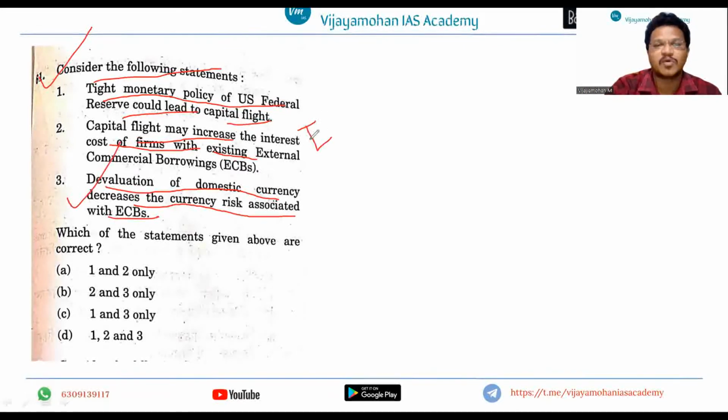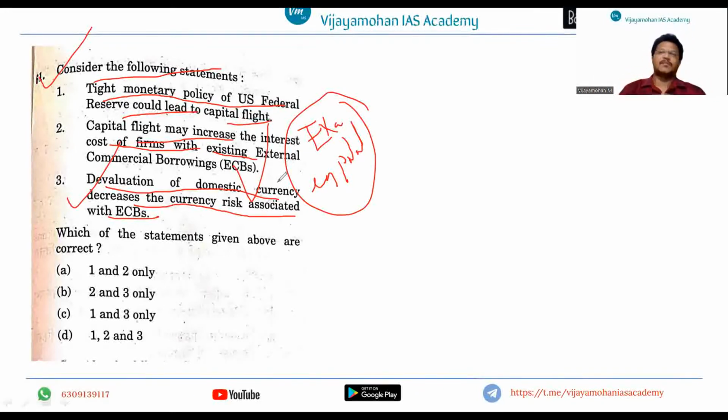It is about external sector or capital flight, right? And there was a discussion about tight monetary policy, or increase or decrease in the interest rates of US Federal Reserve, and what is the consequence of that on the Indian rupee or Indian capital markets. So if you understand the nuances or processes of these things, then you will be able to solve this question.